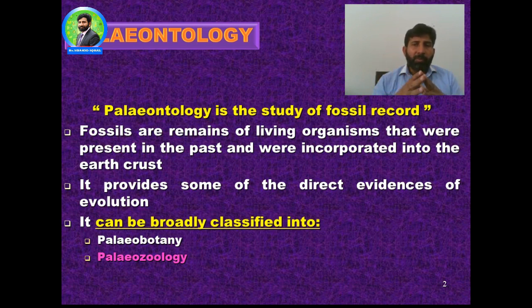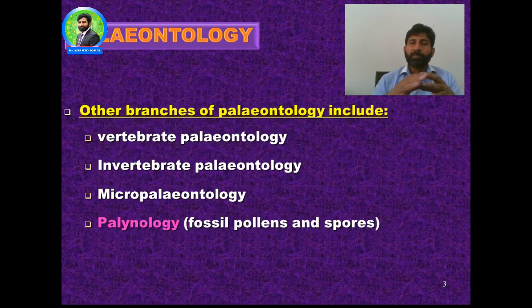When we think about fossils, they give us direct evidence of evolution. Paleontology can be broadly classified into two major categories: paleobotany and paleozoology. Paleobotany deals with the study of fossils of plants, and paleozoology deals with the study of fossils of animals.